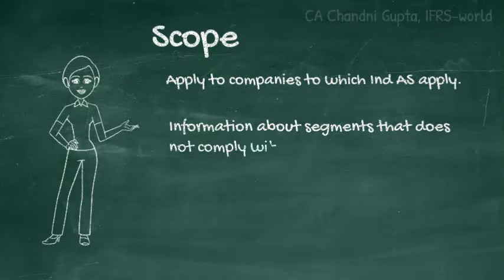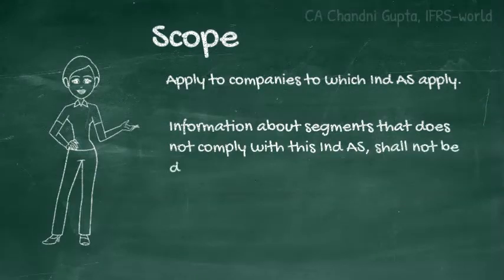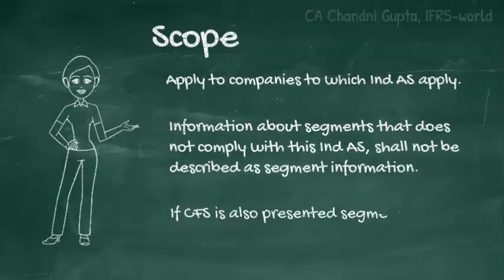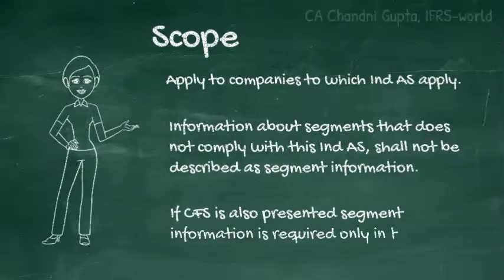However, where an entity that is not required to comply with Ind AS chooses to disclose information about segments that is not in accordance with this Ind AS, that entity will not describe the information as segment information. Further, where an entity presents consolidated financial statements as well as its separate financial statements, the segment information is required only in the consolidated financial statements.